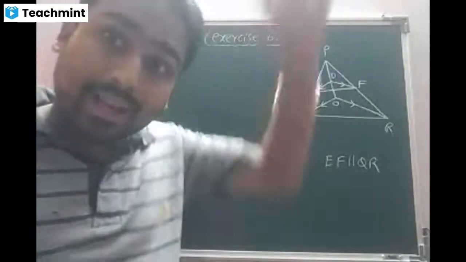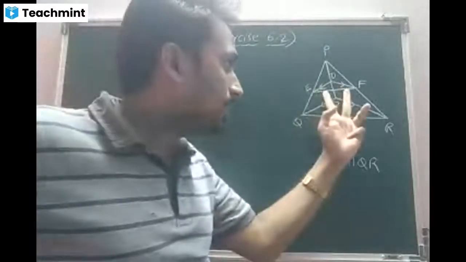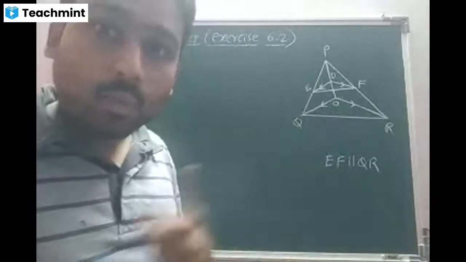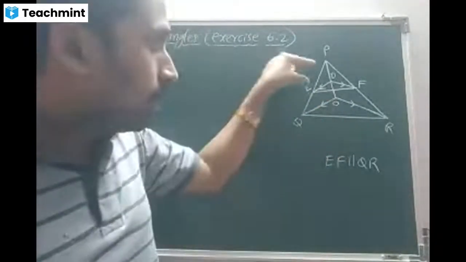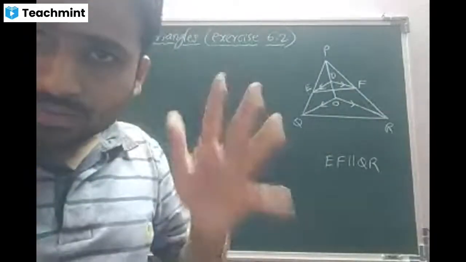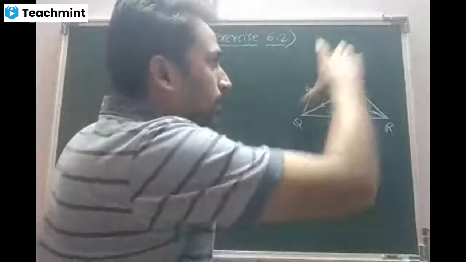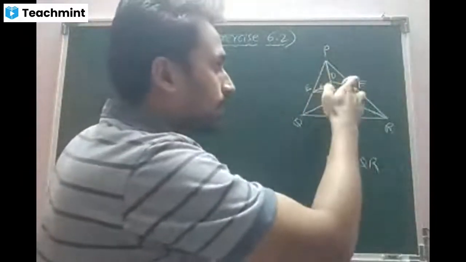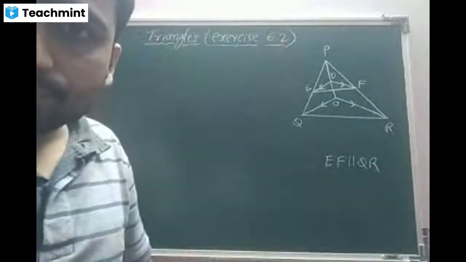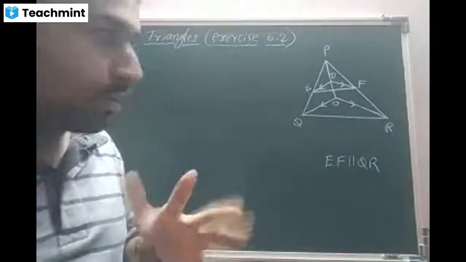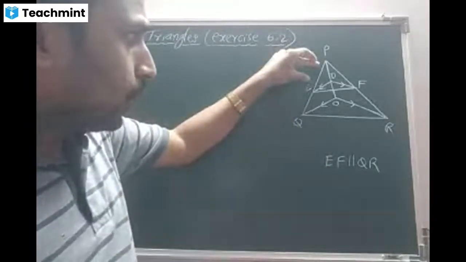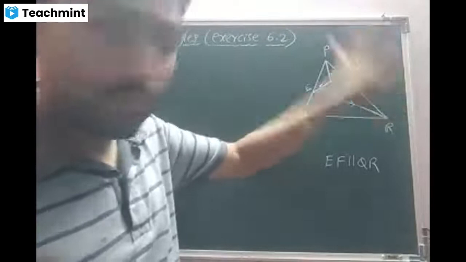So the question comes, what can be done? Focus at the end, from the last. I want this parallel to this. So we can think about the converse of BPT. When I say this is parallel to this, part by part is equal to part by part. That is, if the line EF divides PQ and PR proportionately, then we can say it is parallel to this according to the converse of the basic proportionality theorem. So you got the point. Now, our headache: how can we prove PE by EQ is equal to PF by FR?